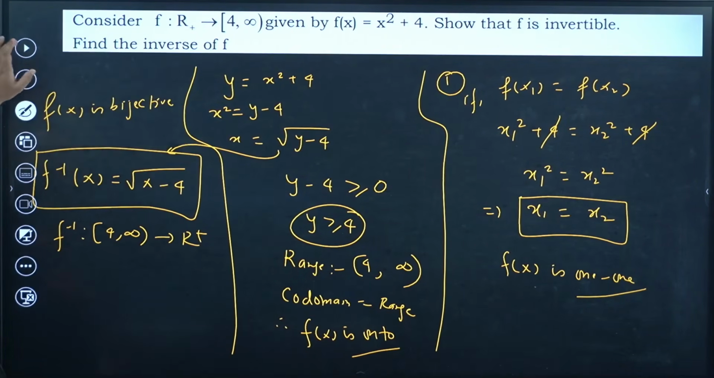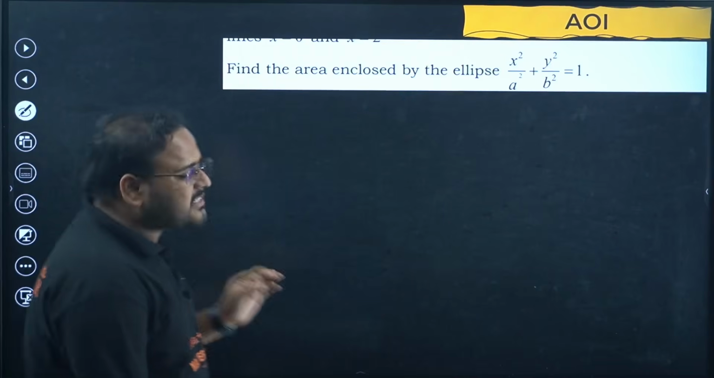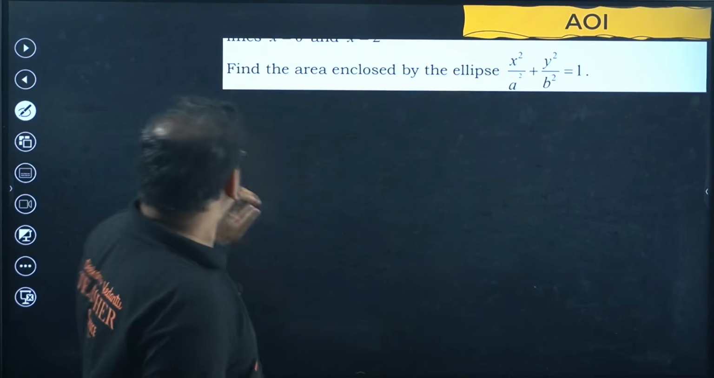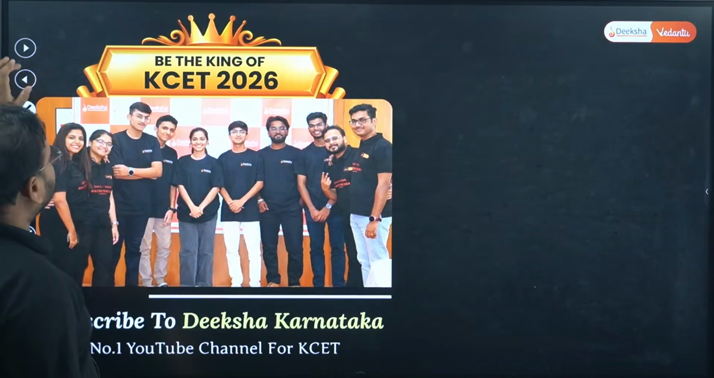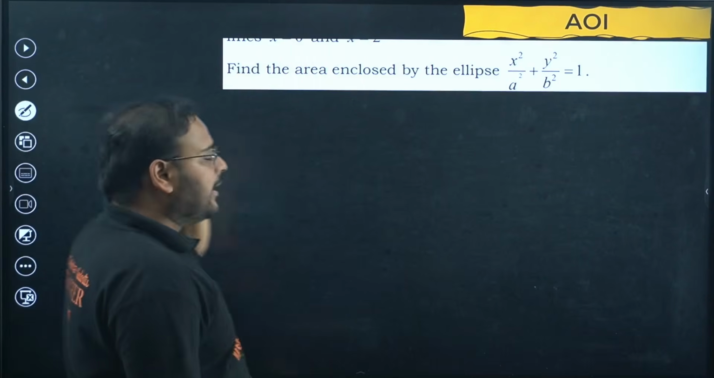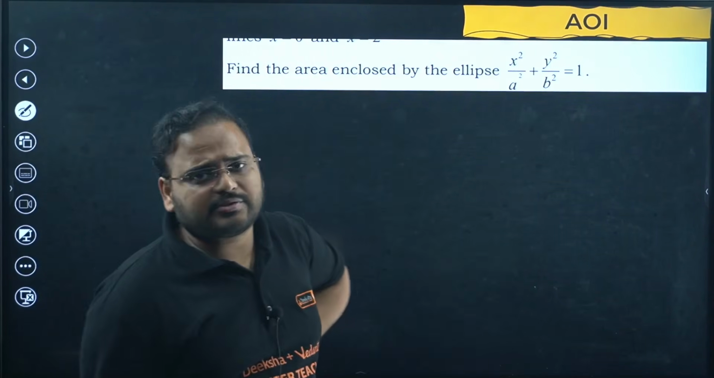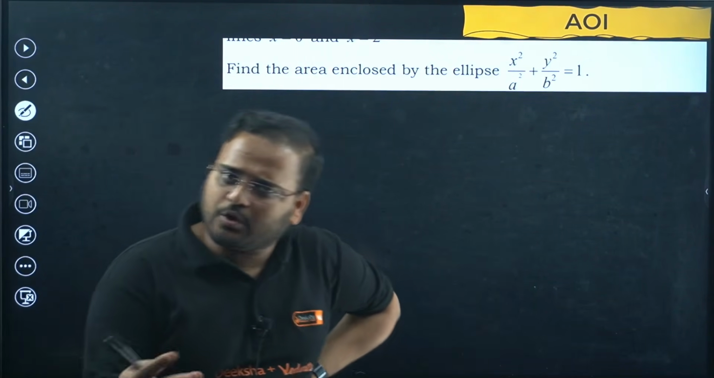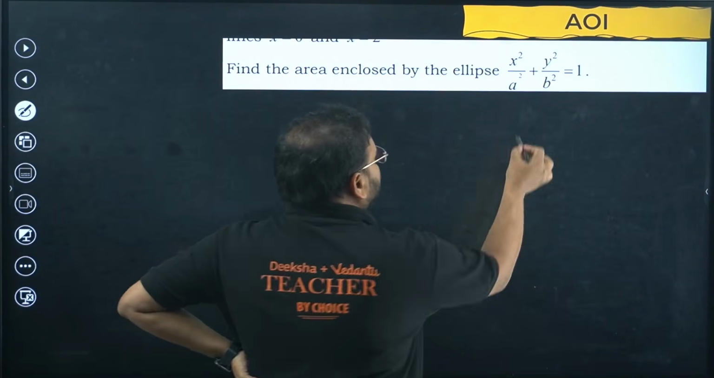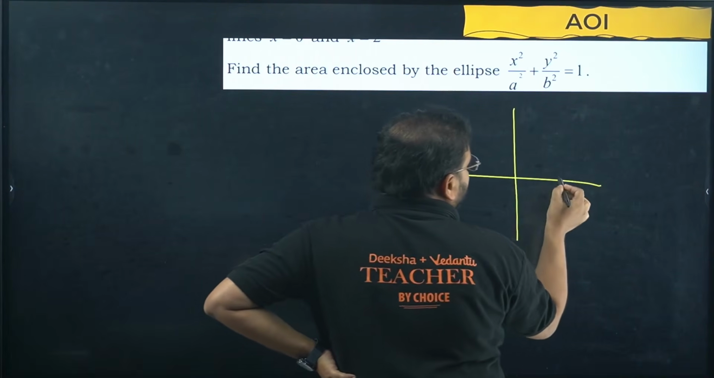Alright. Next, the last question I'm taking today, this is the last question I guess. So this is the last question that I'm going to solve, on the area enclosed by an ellipse. A very commonly asked question, the derivation also, the answer comes as pi AB, we all know that. But I'll give you a hint how to solve it. Okay, I'll not solve it, but I'm going to give you the hint.